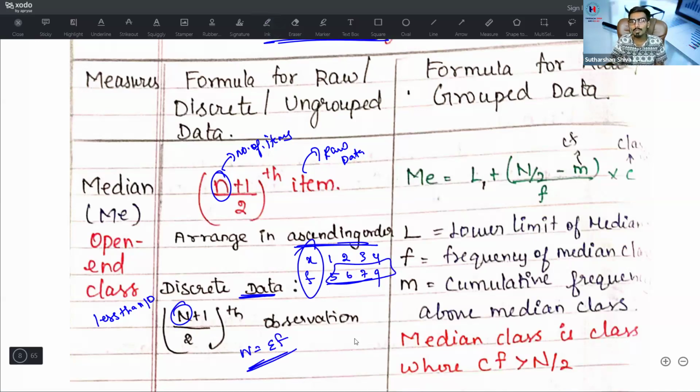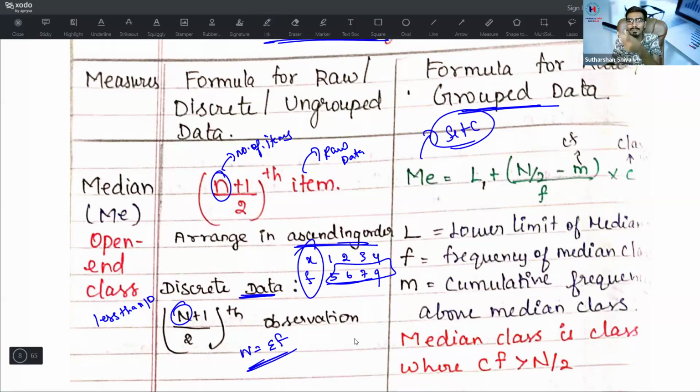Then come to grouped frequency distribution. What is the formula for grouped frequency distribution? L1 plus n divided by 2. This kind of sums you will see in your set C problems. Try to avoid those set C problems. Just remember the formula. If that question comes and you have no choice, kindly do the set C problem. Median is equal to L1 plus (n divided by 2 minus m) divided by f into C.